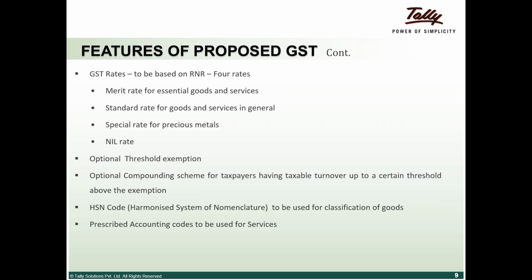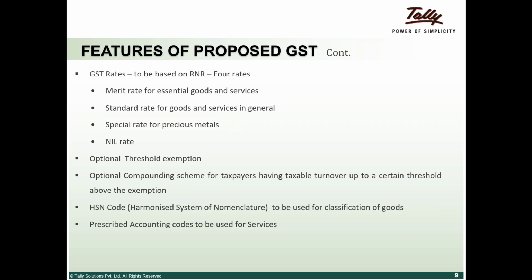Right now, let's not concentrate too much on the rates. I think the empowered committee is convening again to come out with what the revenue neutral rate should be. And there will also be something called a special rate, which could be on precious metals, and on what we call sin goods, things like perfumes and things of the sort, which are for people who have a lot of money.